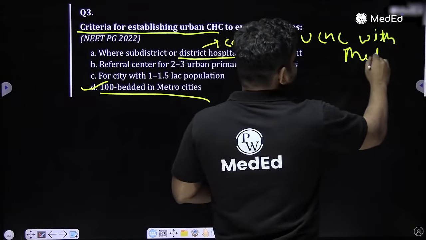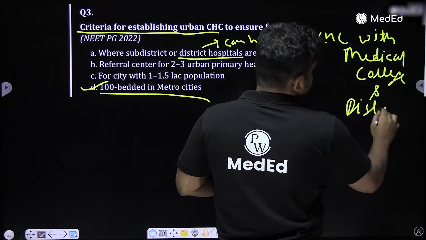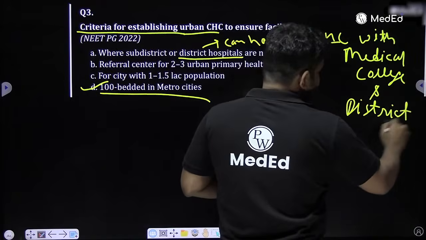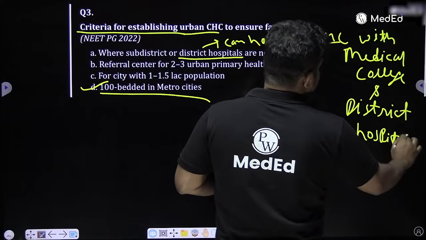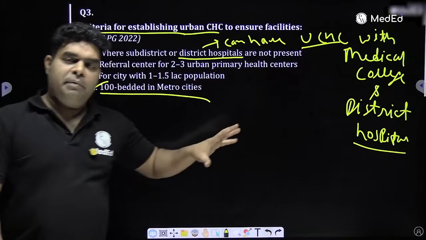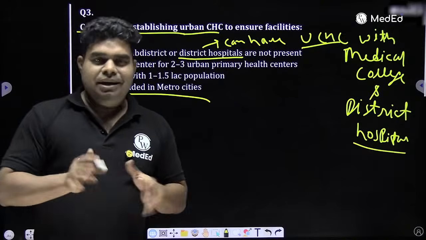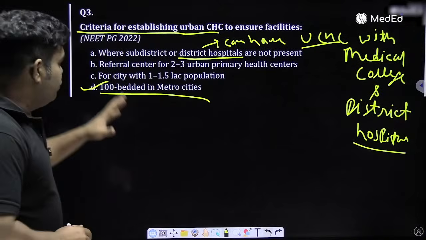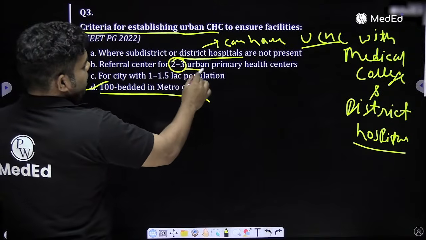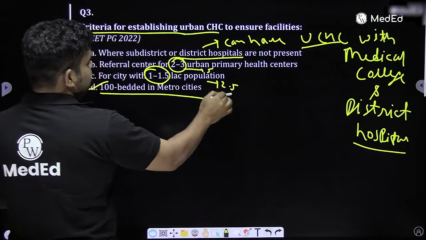because the government said that if you are not getting land for urban CHC, then you can open it in the same campus where you have the district hospital or medical college. So you can have urban CHC in the same campus. The government said less serious patients will go to urban CHC, more serious will go to medical college. But we can open it in the same campus also. And of course, urban CHC is for 5 urban primary health centers, not 2, 3. So that is wrong. It is not at 1.5 lakh. It is for 2.5 lakh population. So this is also wrong.